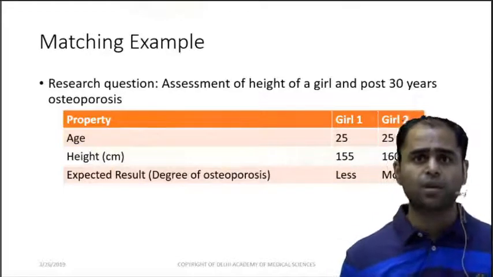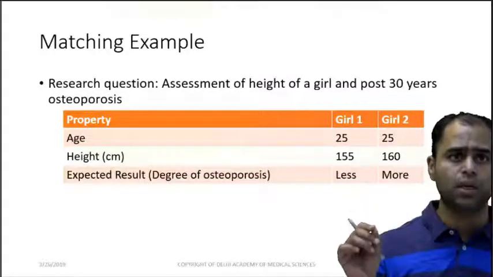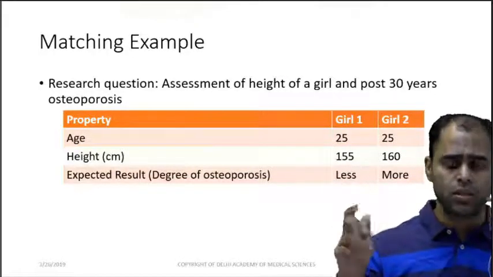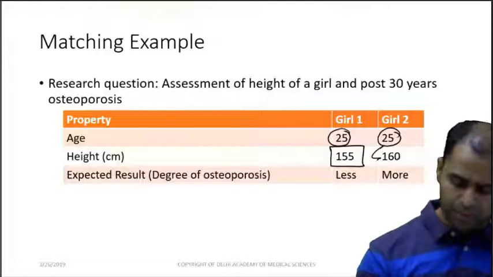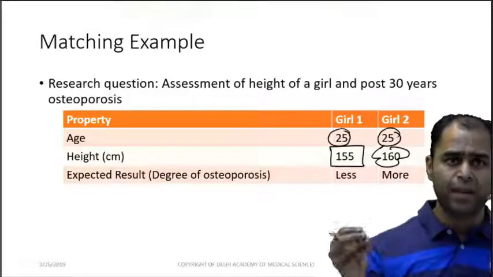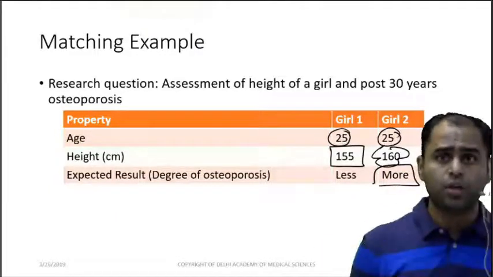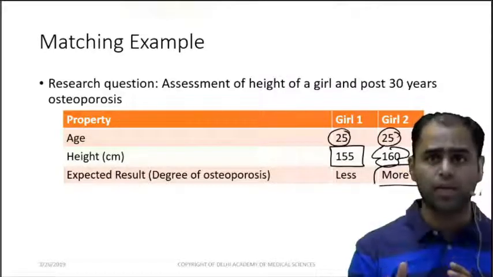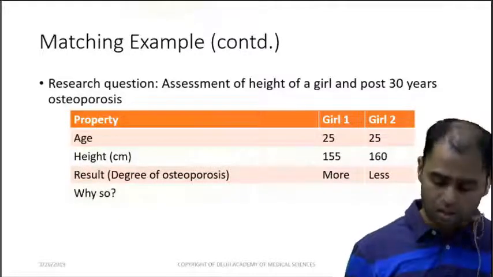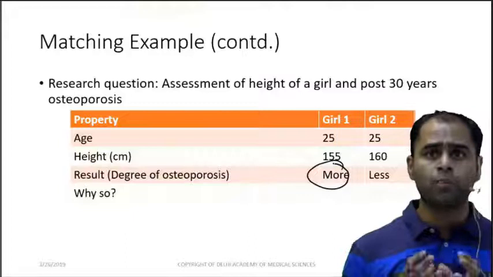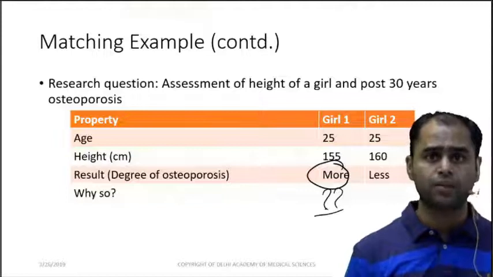Over here, I have got a research question, where I am looking into the assessment of the height of a girl and osteoporosis after 30 years. I have two girls. Both are 25 years of age. One is 155 centimeter. The other is 160 centimeter. The expected osteoporosis will be more in girl 2. This is what I expect because we know the taller a person is, more is the osteoporosis. But when I actually did the research, I found out that girl 1 is having more degree of osteoporosis. Now the question came, why so? Why did this happen?